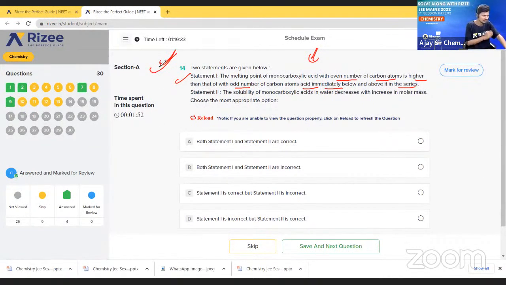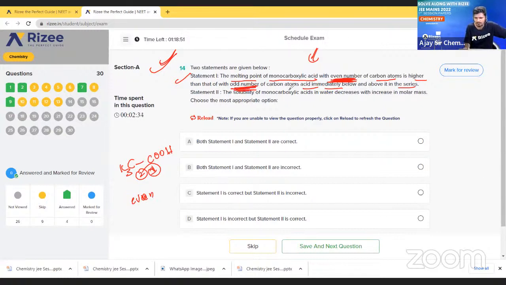Why, sir? Why is it correct? See here. Here they are saying that if monocarboxylic acids contain an even number of carbon atoms, they will show a higher melting point. So let me take one example. See here, CH3 is there and COOH is there. Here one carbon, here two carbons. Two carbons are there, na? This is an even number of carbons.